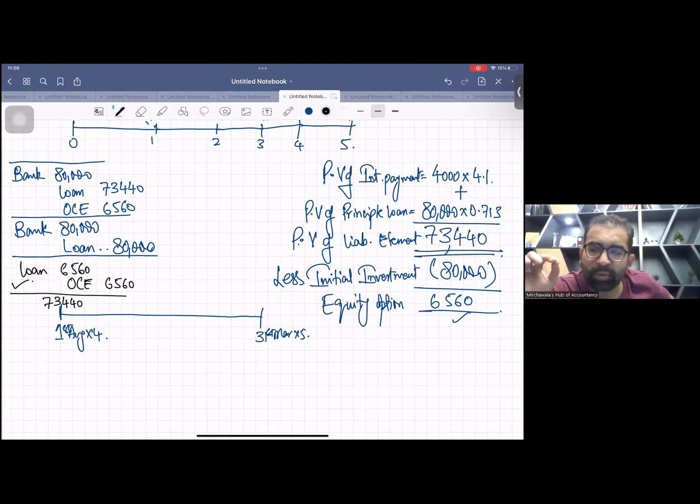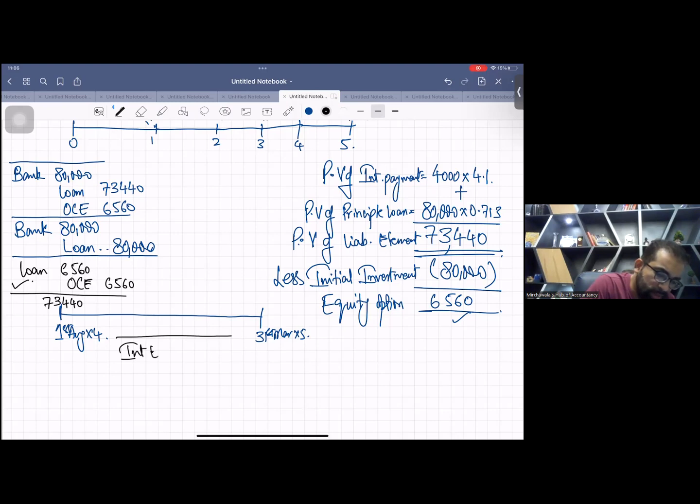And this is a very famous dialogue: whatever rate you used to calculate present value, the same rate you use to calculate unwinding of discount. Remember? So the rate was 7%. So 73,440 times 7%. The entry will be interest expense debit 73,440 times 7%. Come on, do it. It's 5,141. Interest expense debit 5,141.